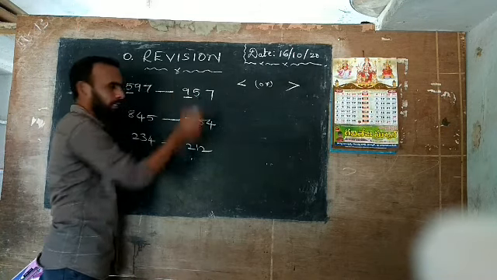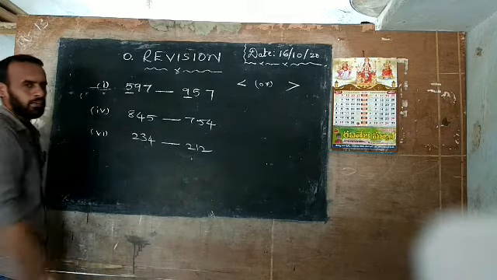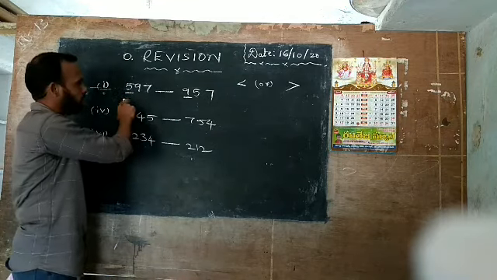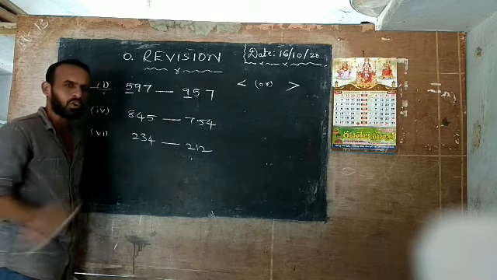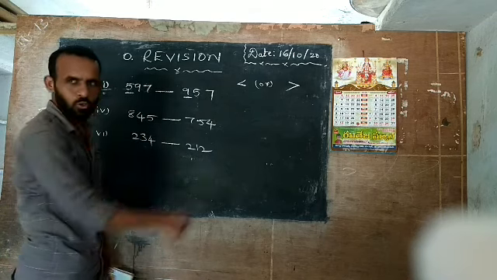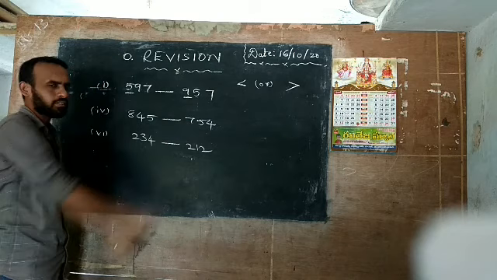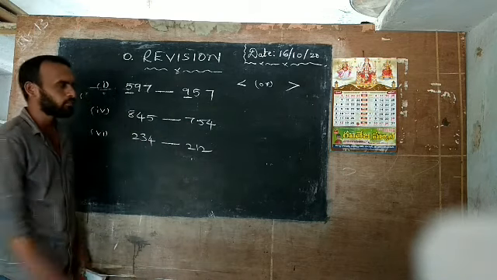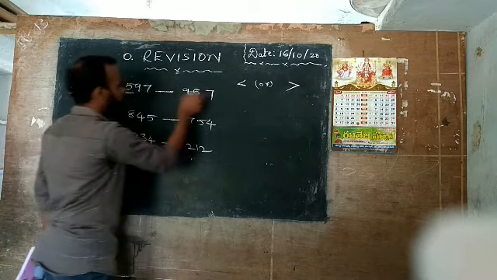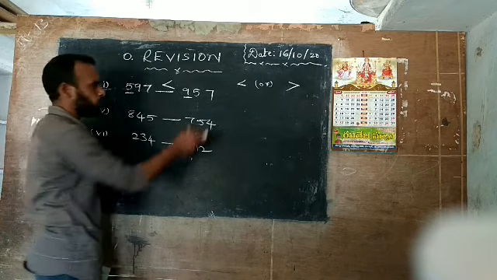957. Here the hundreds place has 9. Here the hundreds place has 5. Which one is bigger here? Is 5 bigger than 9, or 9 bigger than 5? You already know 9 is bigger than 5. So what is the biggest number in this question? This is the biggest number. That's why you put which sign? Less than sign. Where is the biggest number?